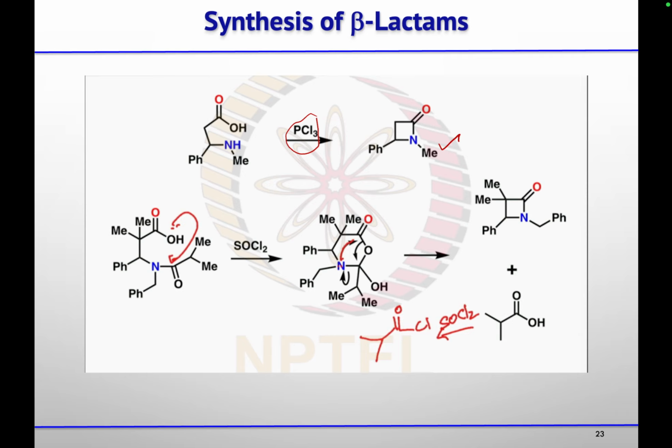Then, if your nitrogen was already tri-substituted, and the carboxylic acid was there, then it will attack on the carbonyl carbon, and then that nitrogen will attack in an intramolecular fashion to cleave this bond. So this is making this group a leaving group. Then your acid, whatever is there in the presence of this thionyl chloride, will convert into acid chloride, that is the byproduct, and you will get the beta lactam ring.